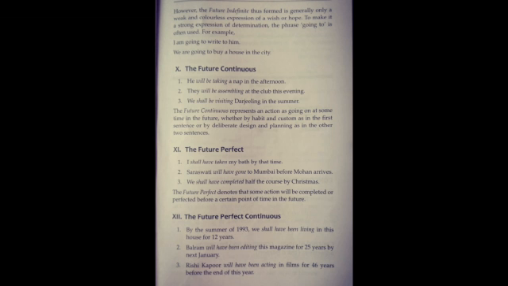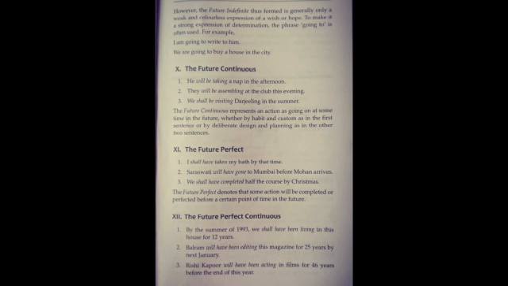Next, the last one is the future perfect continuous. This tense is used for actions which will be in progress, remember, in progress over a period of time that will end in the future. For example, by next March, we shall have been living here for 4 years. And second example is I'll have been teaching for 20 years next July. In your book, it's given as the future perfect continuous.